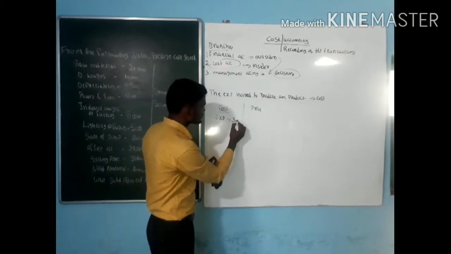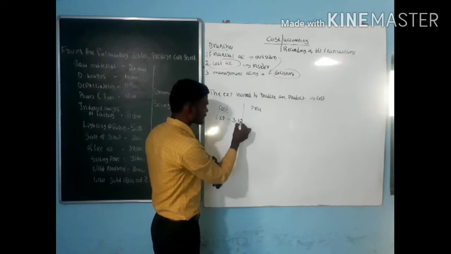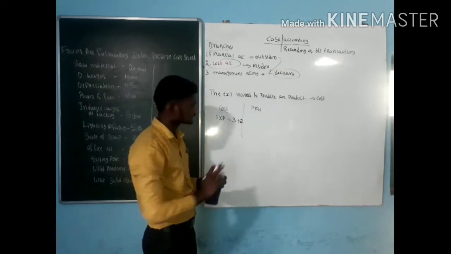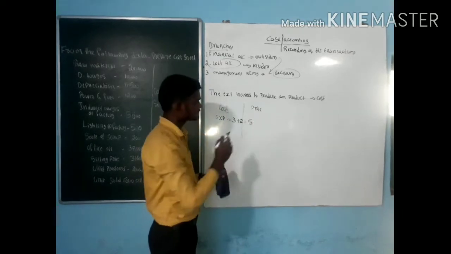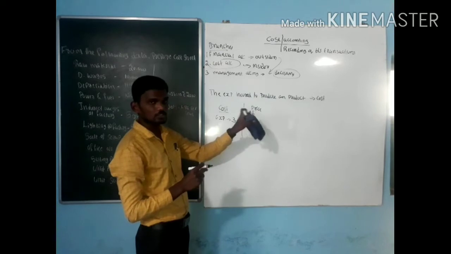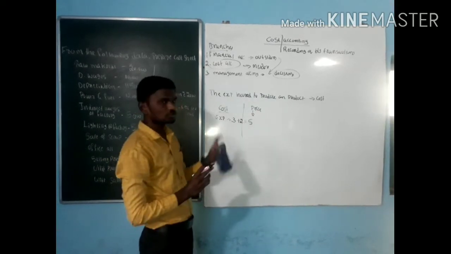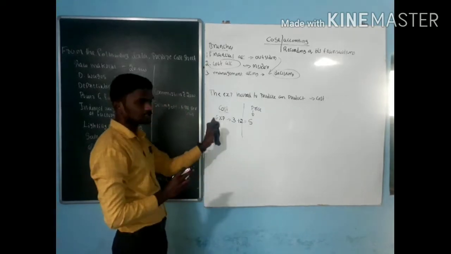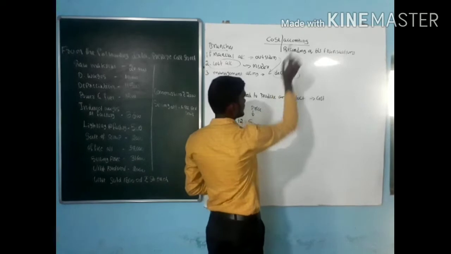But to this cost, to these expenses, if I add a profit amount, for example a profit of 2 rupees, what is the value of the product now? The price now is 5 rupees. I should say the price of the pen is 5 rupees, not the cost of the pen is 5 rupees. So cost is nothing but the expenses incurred to produce a product.